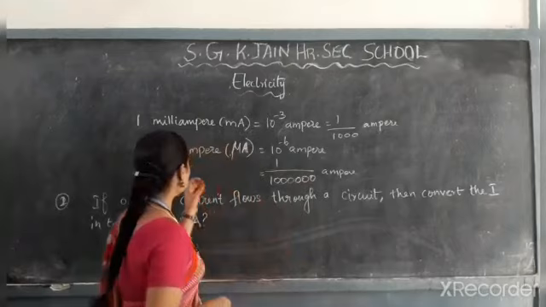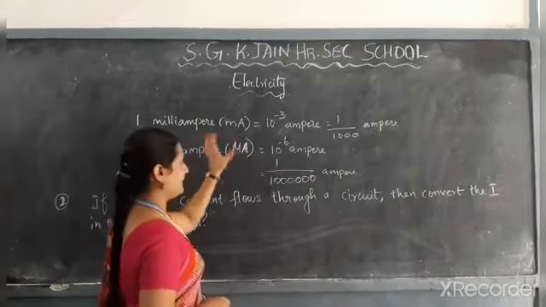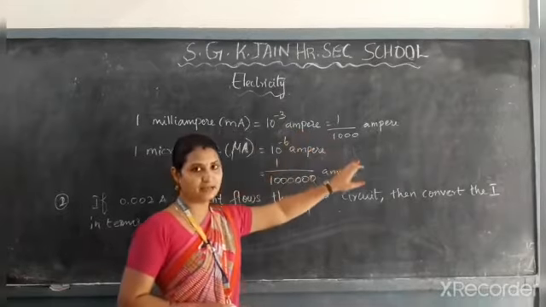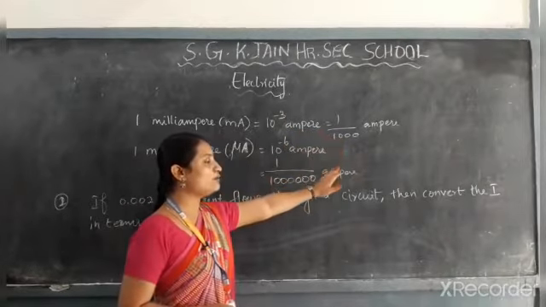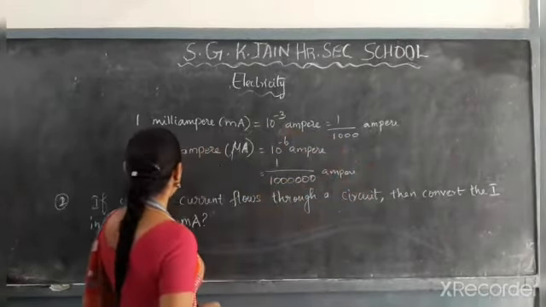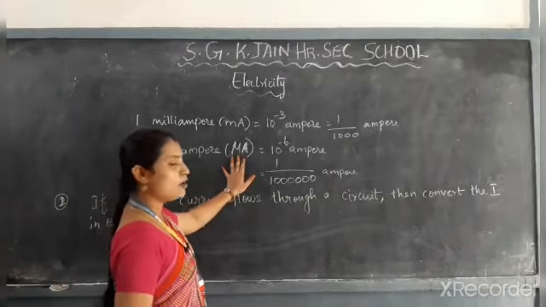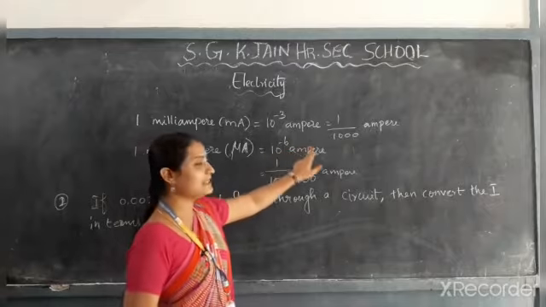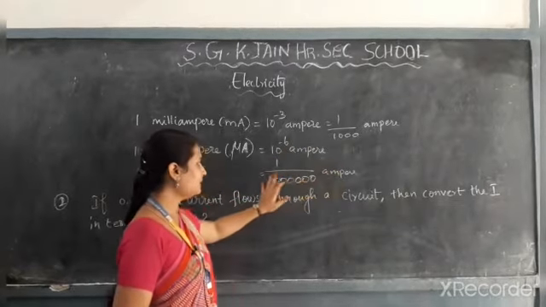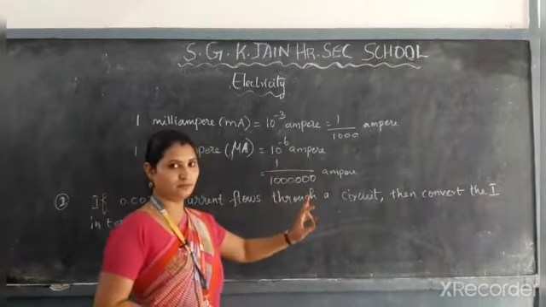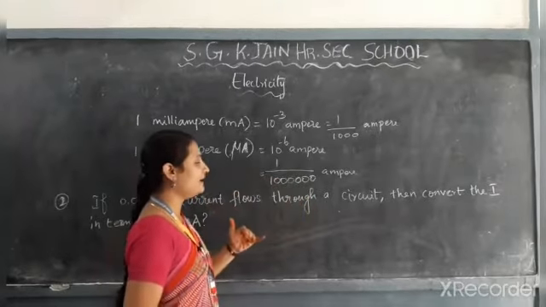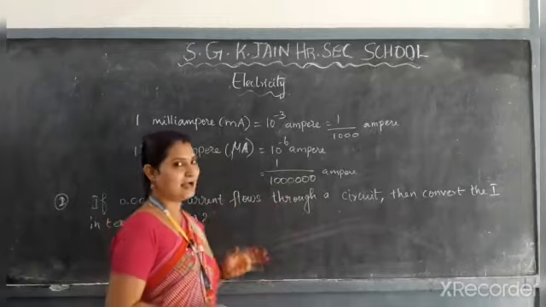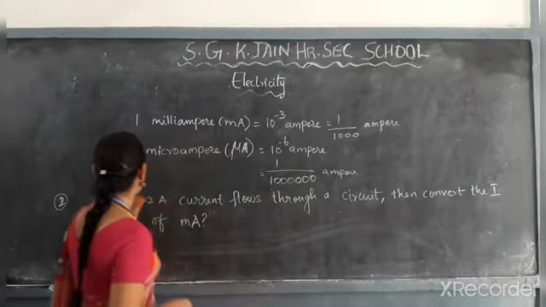See, what is meant by 1 milliampere? It is equal to 10 to the power of minus 3 ampere, that is 1 divided by 1000 ampere. And 1 microampere, which has the symbol of microampere, is equal to 10 to the power of minus 6 ampere. That means micro means 1 part in 10 lakh, sorry, 10 lakh ampere.